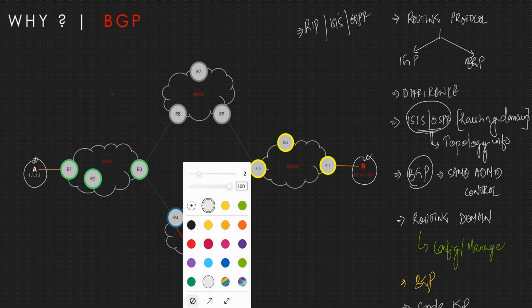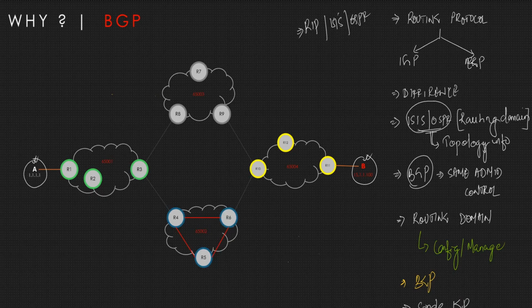Okay. So let's take an example here. A wants to communicate with B, and for example, this autonomous system is not a transit autonomous system. Transit as in, nobody will pass through it. For example, A wants to communicate, so A will not bypass this autonomous system and then come here, right? So basically, if A wants to communicate, the path will be like this, okay? Not through 65003, which is not a transit autonomous system.